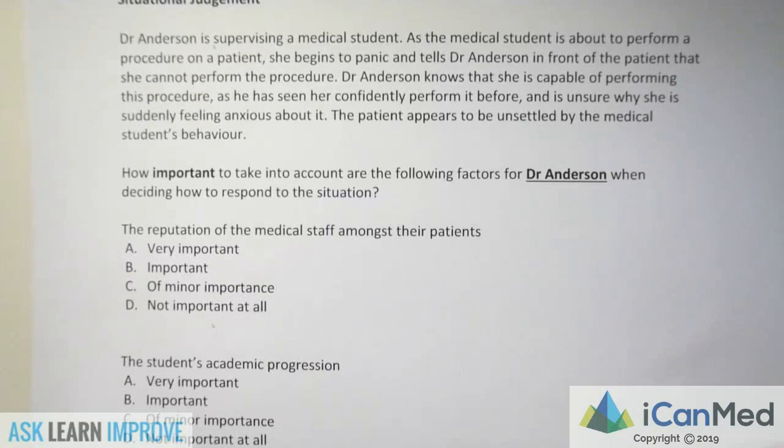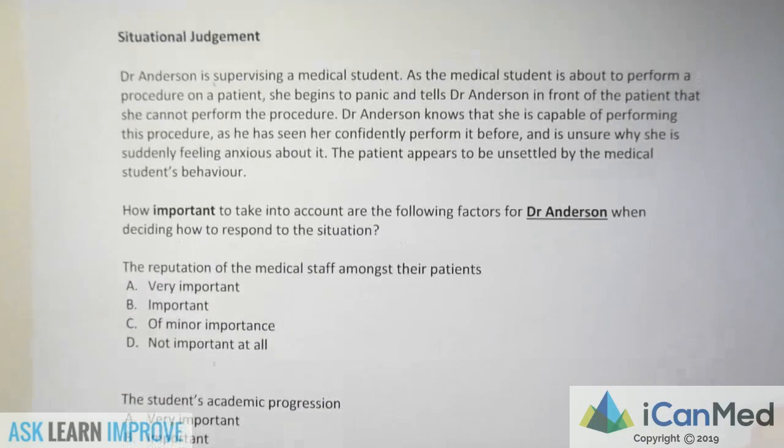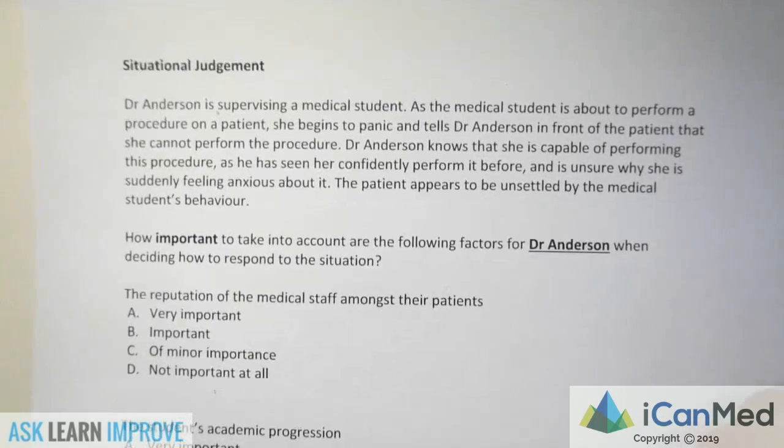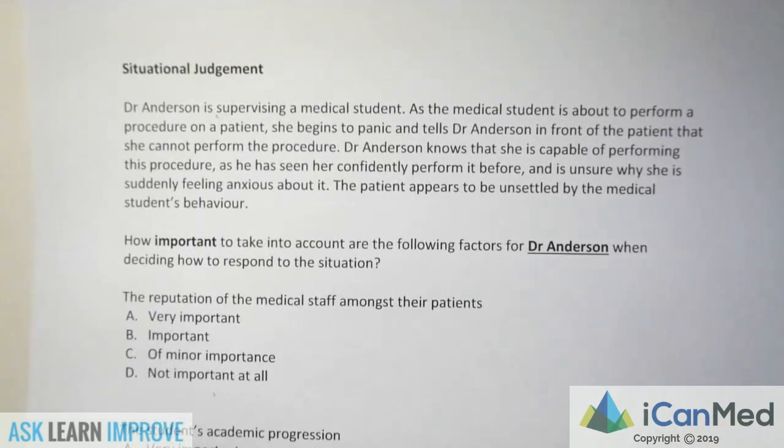A reason why this is not part of the logical reasoning sections 1 to 4 is that for situational judgment, the more familiar you are with the situations, the better you will be at making the correct judgment.